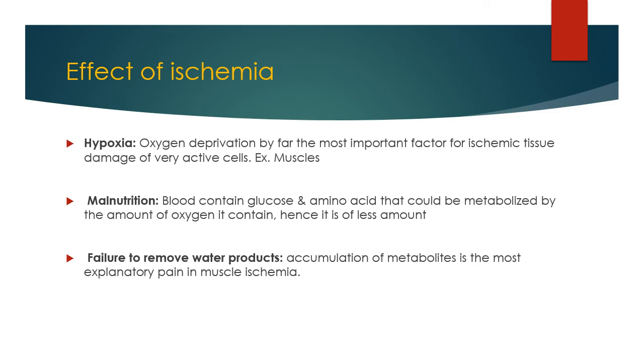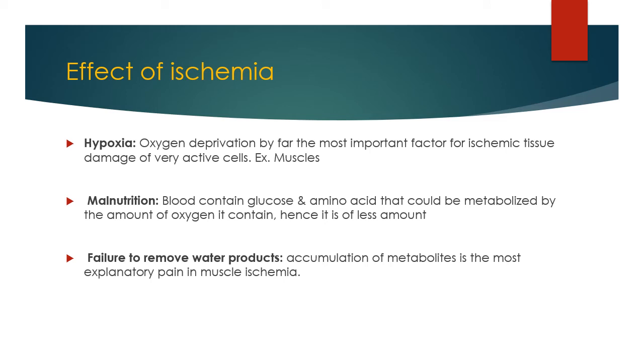Now the effects of ischemia. There are three main effects of ischemia. The first one is hypoxia. Hypoxia means oxygen deprivation, by far the most important factor for ischemic tissue damage in very active cells, for example muscles. The second one is malnutrition.